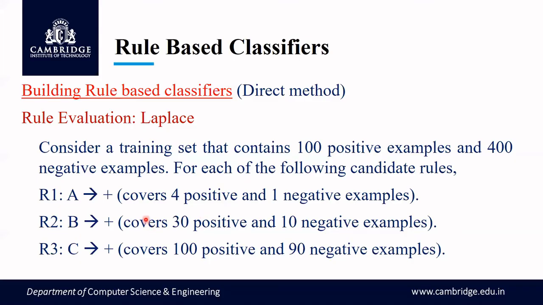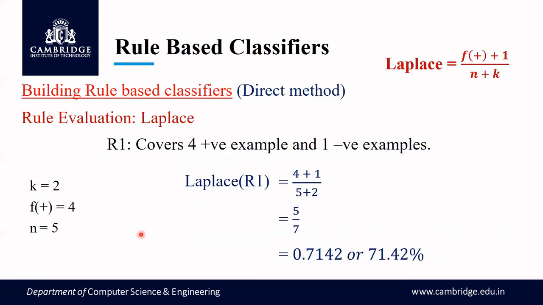Let us find Laplace for R1 first. The k value is 2, the f plus value is 4, and the n value is 5. With that you get the answer as 71.42%, correct.